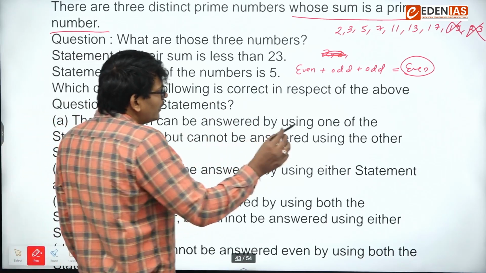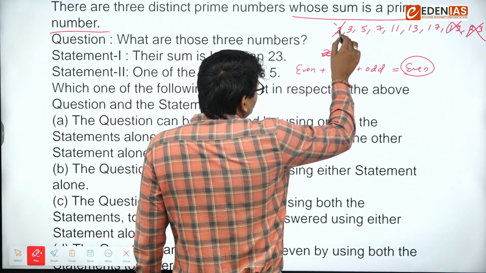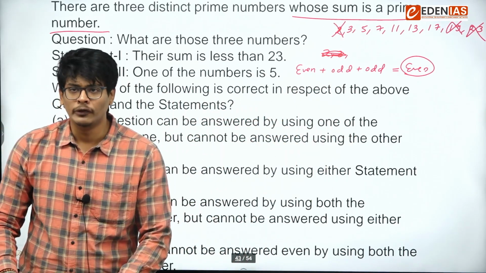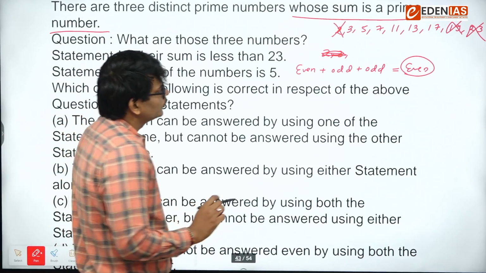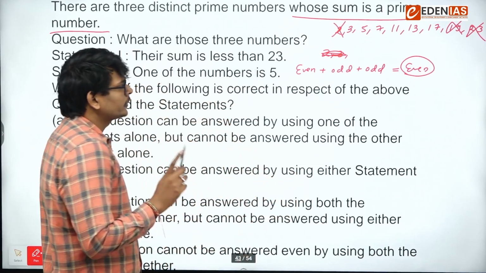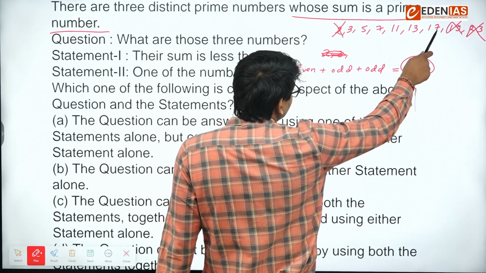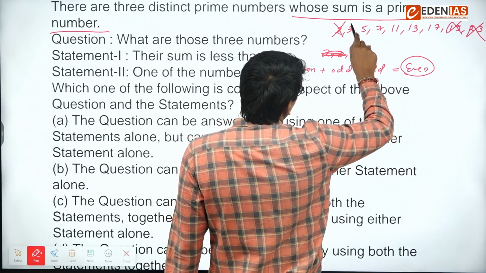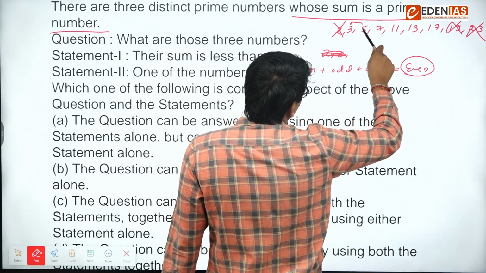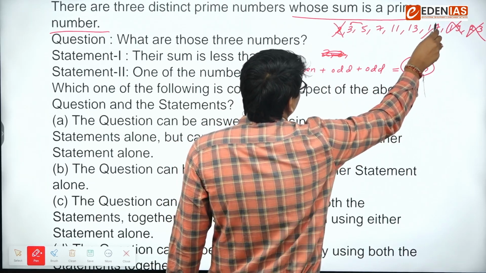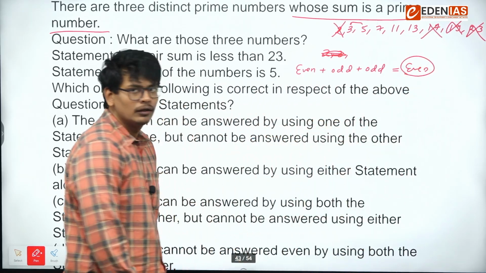So can we understand one thing? That means we cannot even take 2, right? I cannot take 2. So 2 is excluded, 19 is also excluded, 23 is also excluded. Let's begin with 17. If I take 17, and even if I take the lowest numbers, 17 plus 5, 22, plus 3, 25, not possible, right?